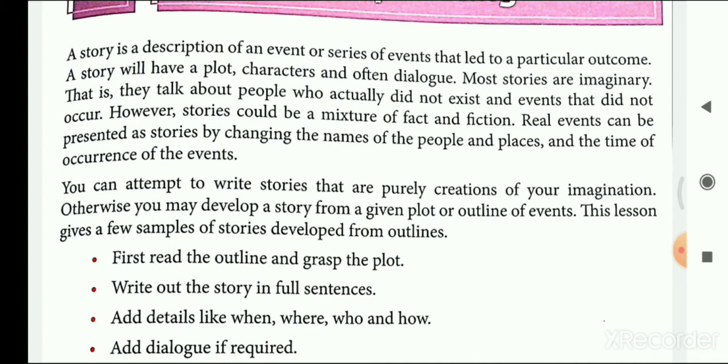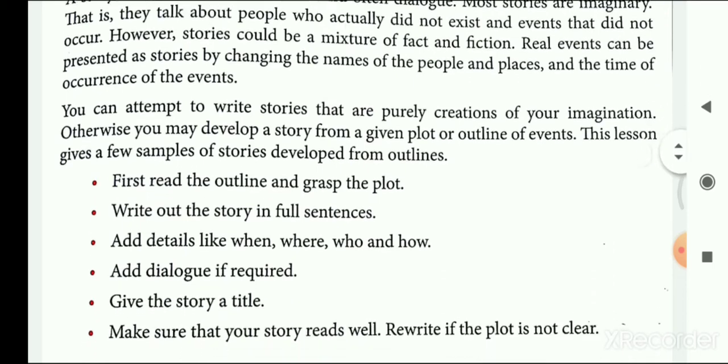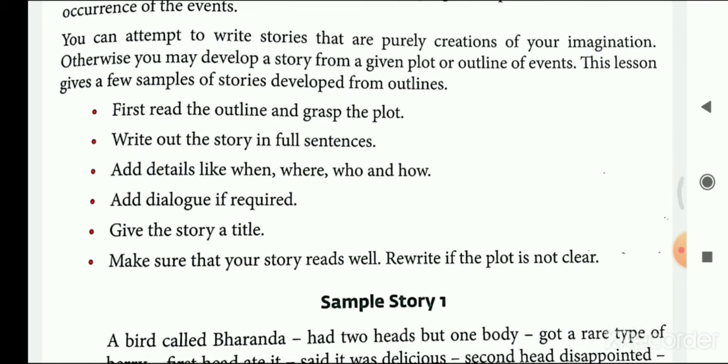The real events are presented as stories by changing the names of the people, place, and time of the event on which it occurred. You can attempt to write stories that are purely the creation of your imagination. Otherwise, you may develop a story from a given plot or outlines of the events. This lesson gives you a few examples of stories developed from outlines. So story writing is something you write on the basis of your imagination. If you are thinking about a particular thing, you can elaborate it, you can write the same as a part of your imagination, and hence it can turn into a story.